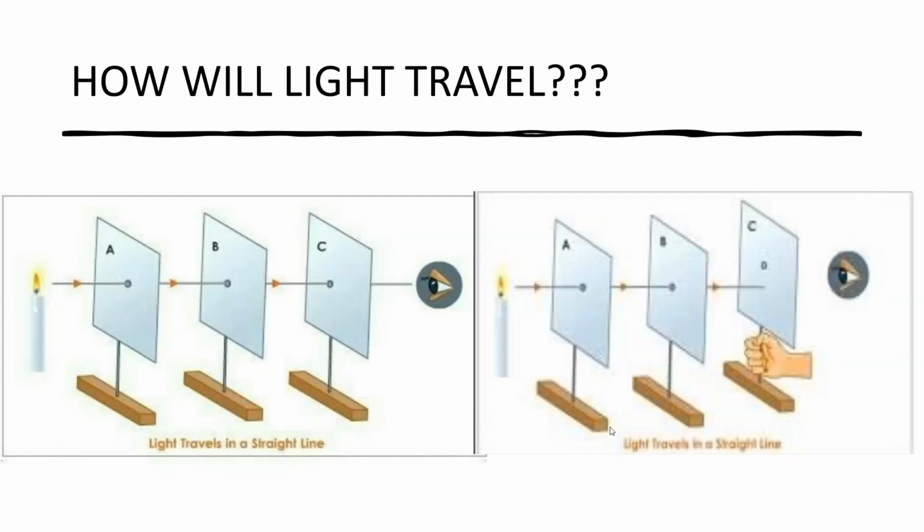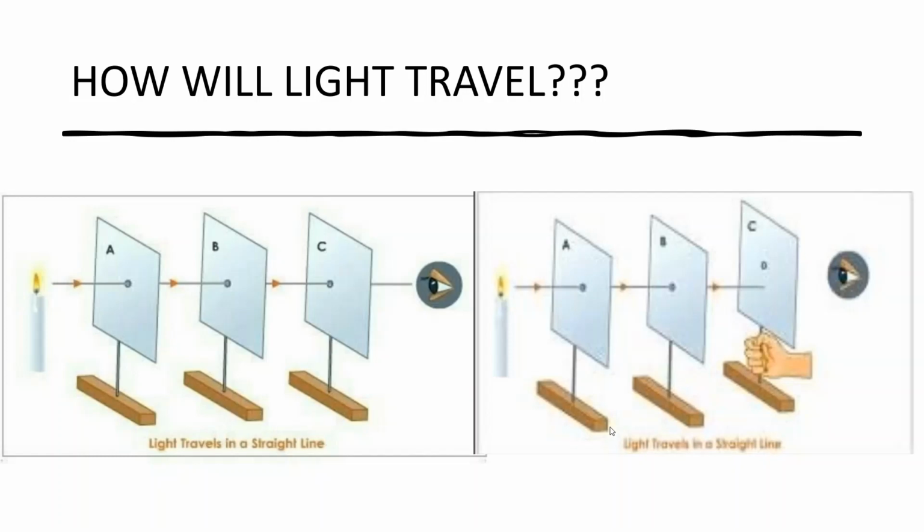To see this, you can perform an activity as shown in the picture. You can take cardboards and put a hole in each of them. Take 3 cardboards or 4, 5, any number of cardboards, and place them properly in an order such that every hole is parallel to the other, and put a source of light. Here you can see a candle. Put that candle over there and you stand or you see from the last hole. We named the cardboards A, B and C. We put all the holes in a straight line.